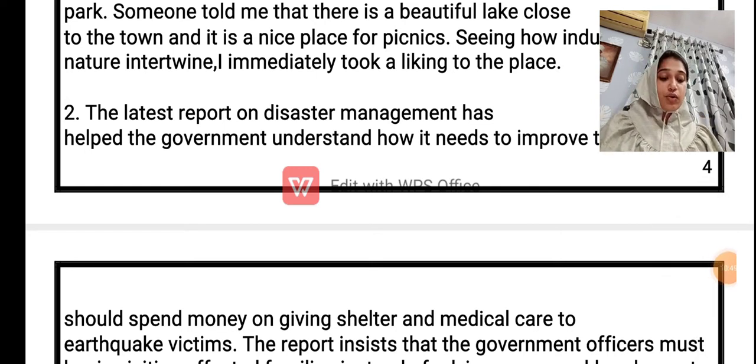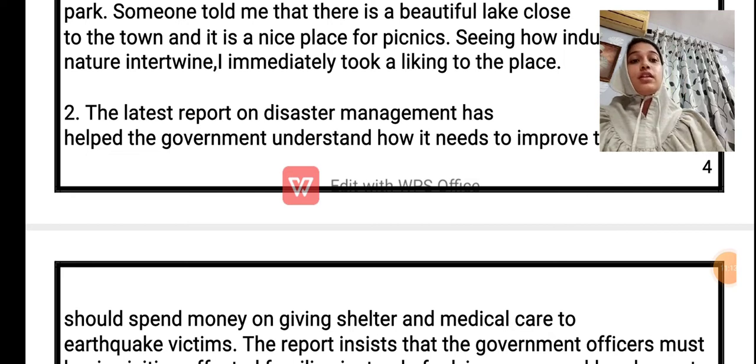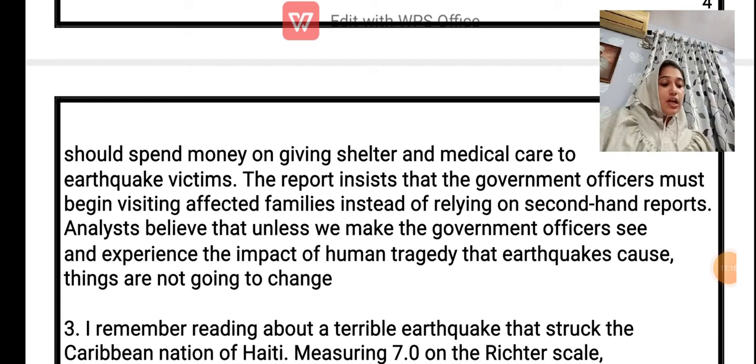The latest report on disaster management has helped the government dash how it needs. So it helps the government to understand how it needs to improve. So here we use to improve, that is to plus verb. The way it should spend money on giving shelter and medical care to earthquake victims. The report insists that the government officers must begin dash affected families. Now in this dash we'll use